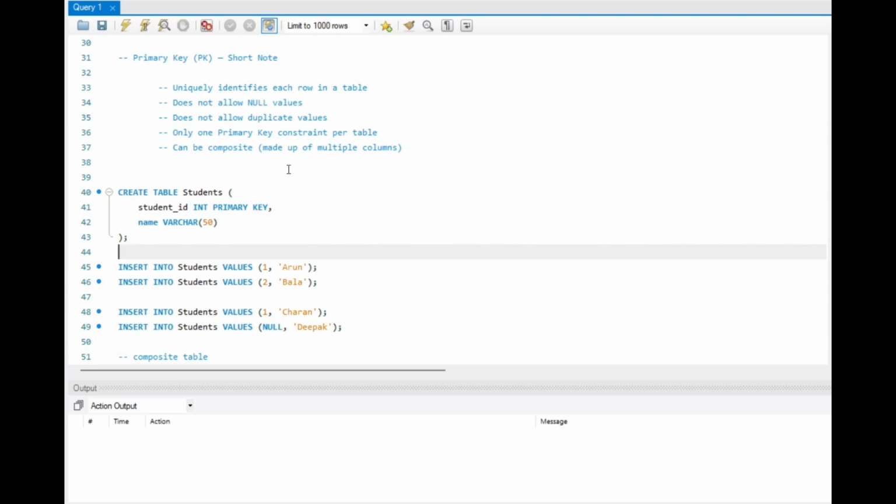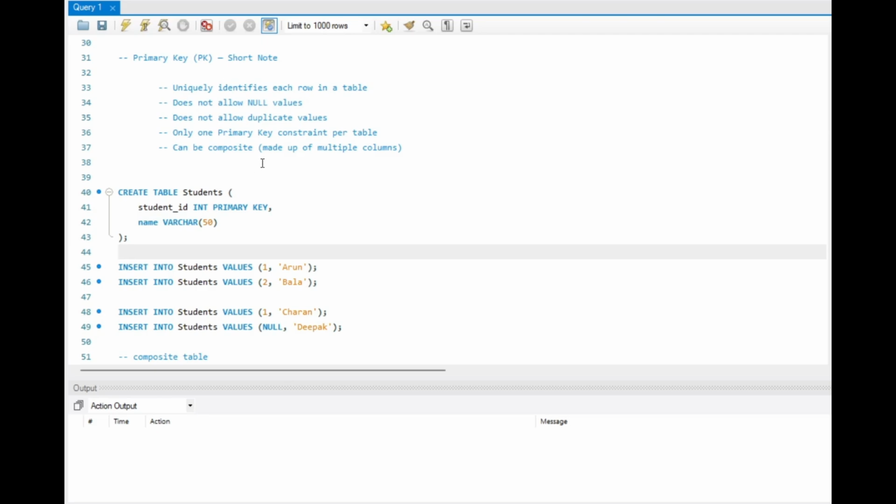Now we are going to see what a primary key is. A primary key is basically used to uniquely identify a row in a table, right? So let's say in a class we have two persons called Arun, and their initial is also the same. So how can we identify both of them? We can call them out by their roll number, right? So that's the concept here: roll number is the primary key in that scenario.